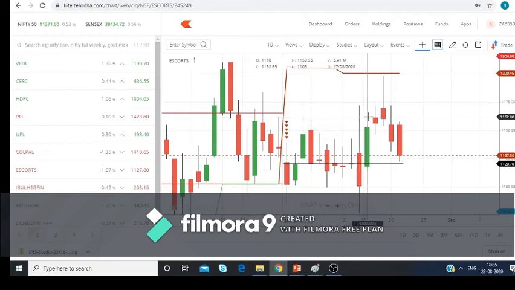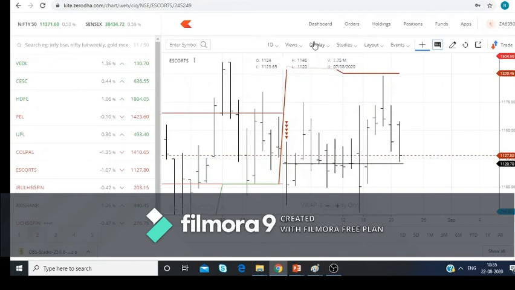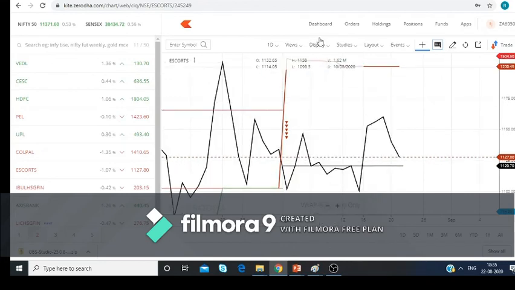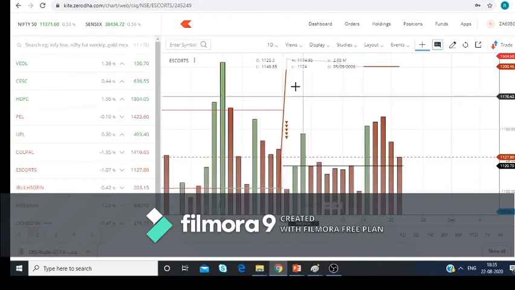If you want to go ahead in your trading career with technical analysis, then first you have to learn the candlestick, which is the entry point of it. If you see over here in the display, there are many chart styles: candle, bar, line, hologram.